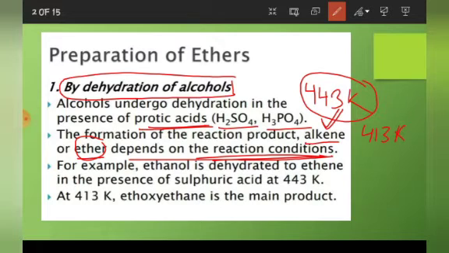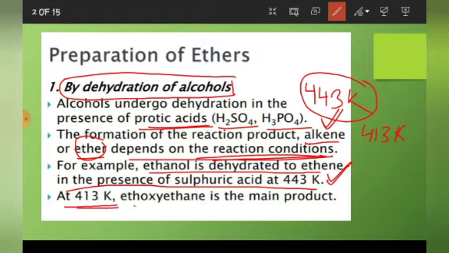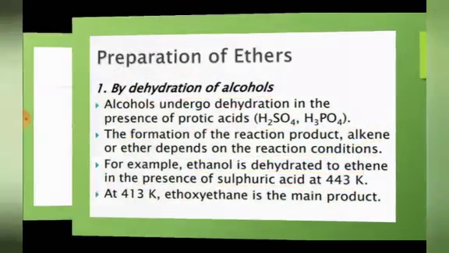Okay, for example, ethanol is dehydrated to ethene in the presence of sulfuric acid at 443 Kelvin. We have done this one. Okay, at 413 Kelvin, ethoxyethane, which is an ether, is the main product. Okay, see, it is written in reaction form also.